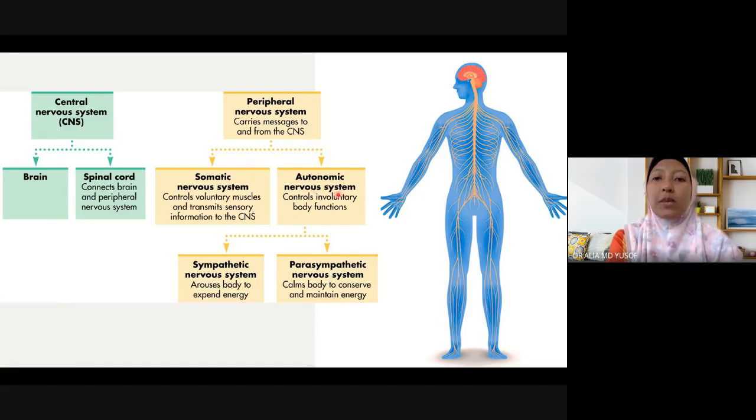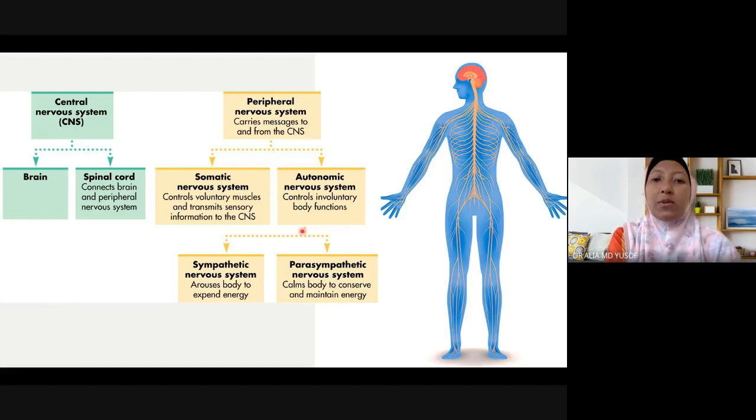And what is autonomic nervous system? Autonomic nervous system controls the involuntary organs. Okay, what are involuntary organs? Basically, they are like the heart, the lung, the digestive tract, reproductive system, urinary system, the glandular, lymphatic system, immune system, and the endocrine system, yeah, hormone. So these are all uncontrolled, or involuntary. So this involuntary body function is controlled by autonomic nervous system.